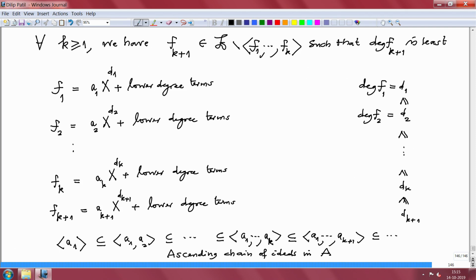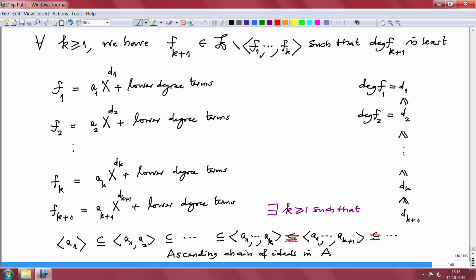So therefore there exists a stage K, from that onwards it will be equality. So there exists K bigger or equal to 1 such that it will be equality onwards, and all the way it is equality. That is because A is Noetherian.